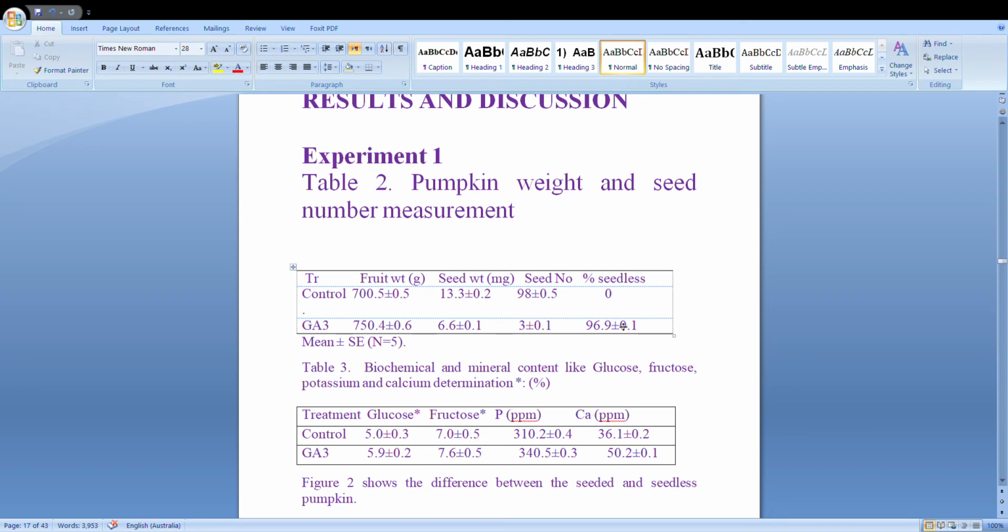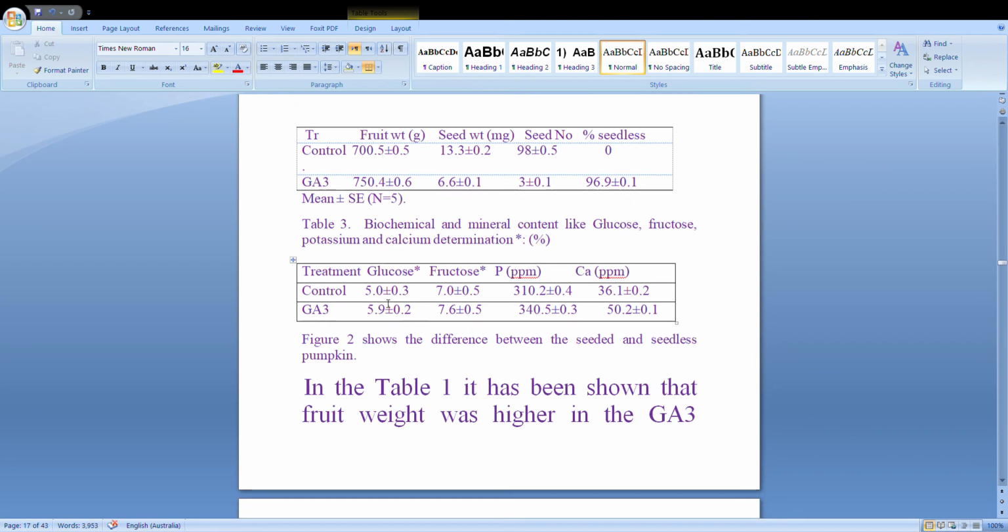All seedless, 96.9% seedless, and then seed weight, fruit weight, seed number, also here seed weight in milligrams, and fruit weight is a little bit higher than control. Here we can see biochemical contents: glucose, fructose, potassium and calcium are almost all higher in the GA3 treatment than the control.